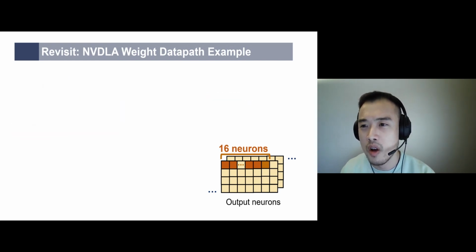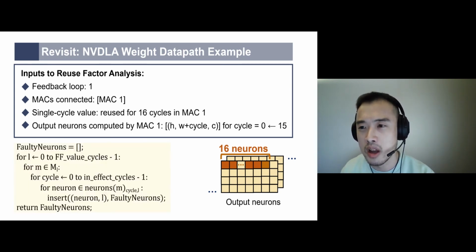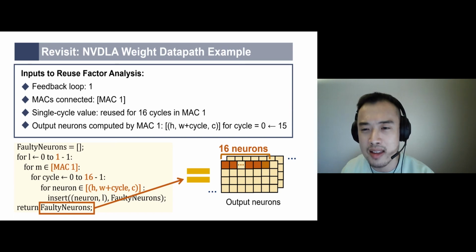So what do we need to know? We need to know that the target flip-flop does not have a self-loop. We need to know the target flip-flop only connects to MAC 1. A one-cycle target flip-flop value is reused 16 times along the data path, and the output neurons computed by MAC 1 belong to the same channel and their indexes grow in row major order. We can directly apply this information to reuse factor analysis. By iterating these loops, the positions of faulty neurons affected by an error in the target flip-flop can be determined. And here we can see that the positions of faulty neurons obtained from reuse factor analysis exactly match the actual hardware error effects.